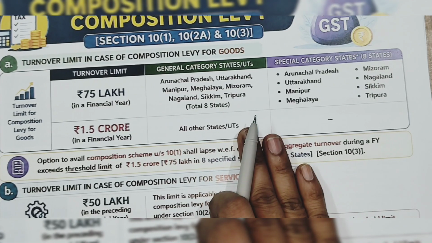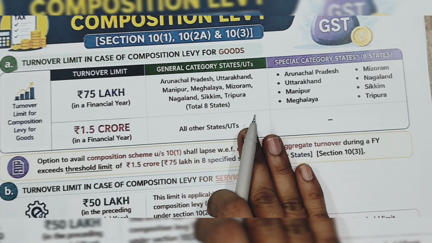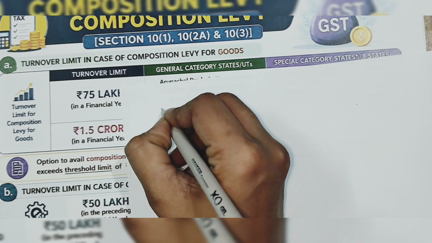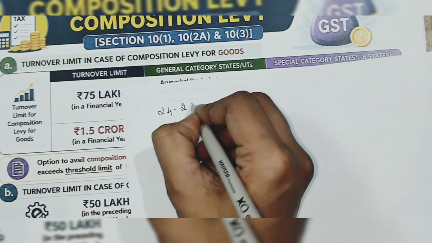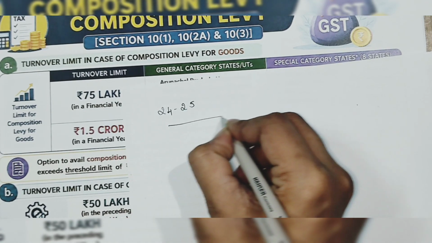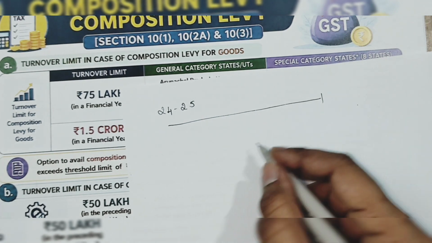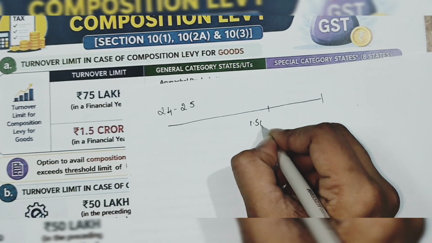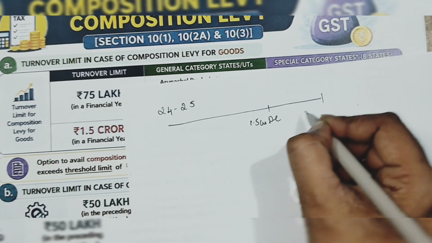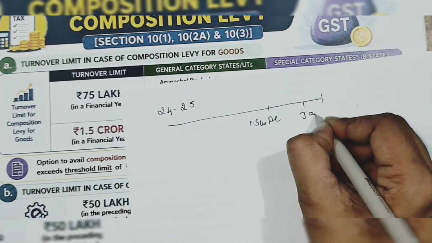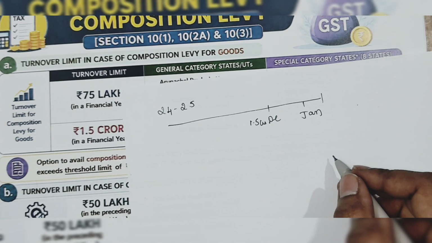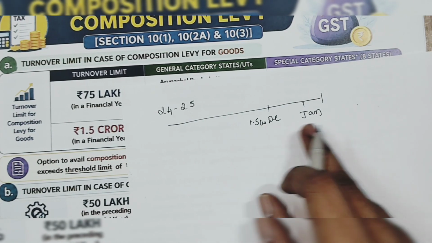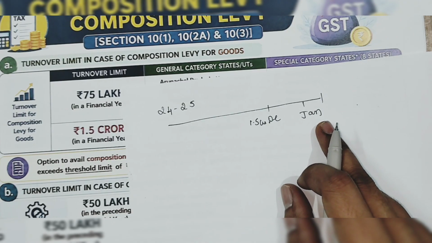Now, let us take one small example. In the year 24-25, you have opted for the compensation scheme. You reach 1.5 crore in December. From the 1st of January, you have to withdraw from the compensation scheme and register for the regular scheme.